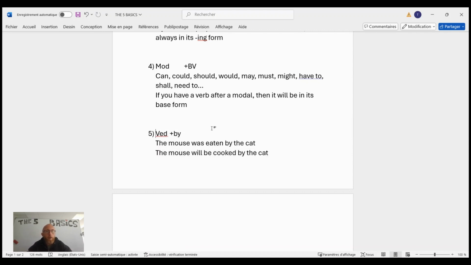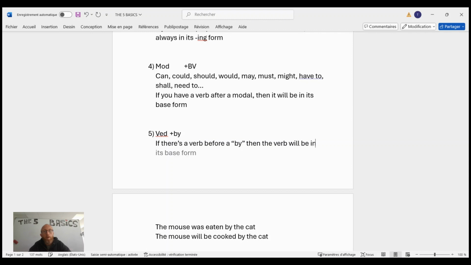Lastly, the fifth and final rule, how should you read it? You should read it from the right to the left. What do I mean by that? If there's a verb before by, then the verb will be in its ed form. Always, always, always. And this is an easy way to simplify the equation of the passive voice in English.